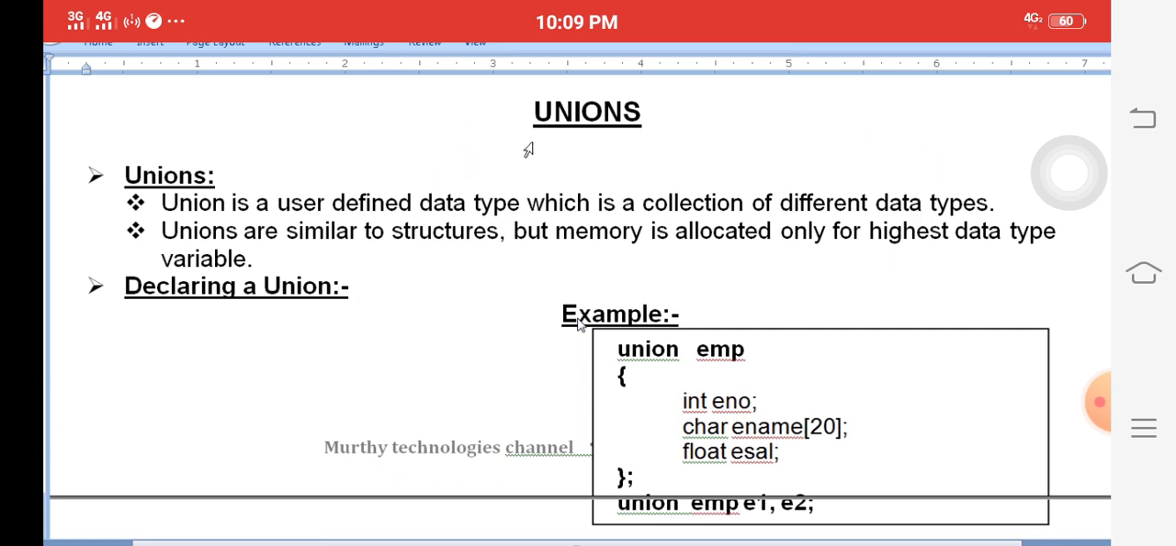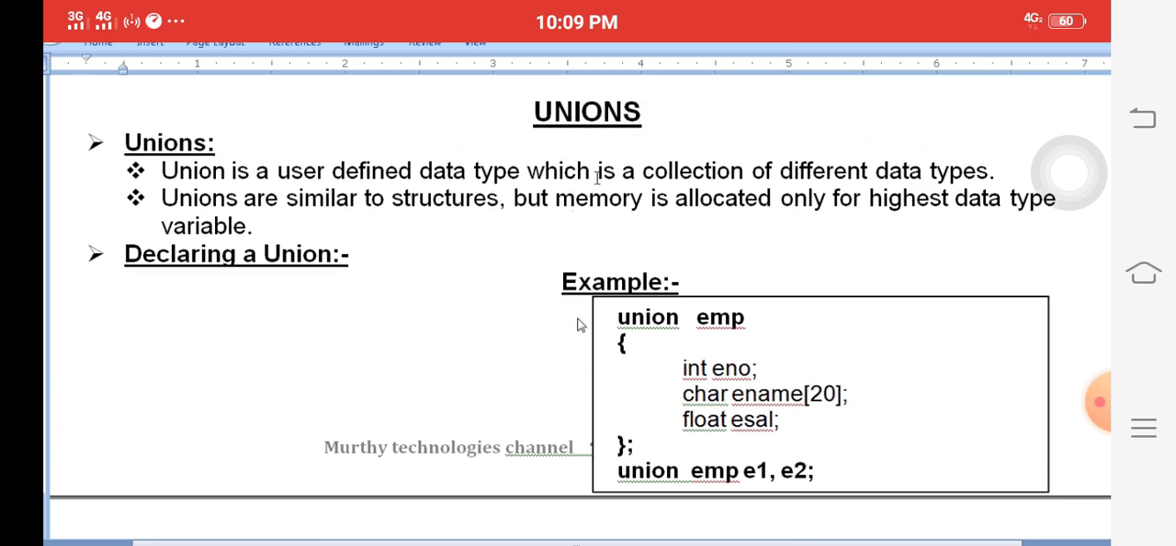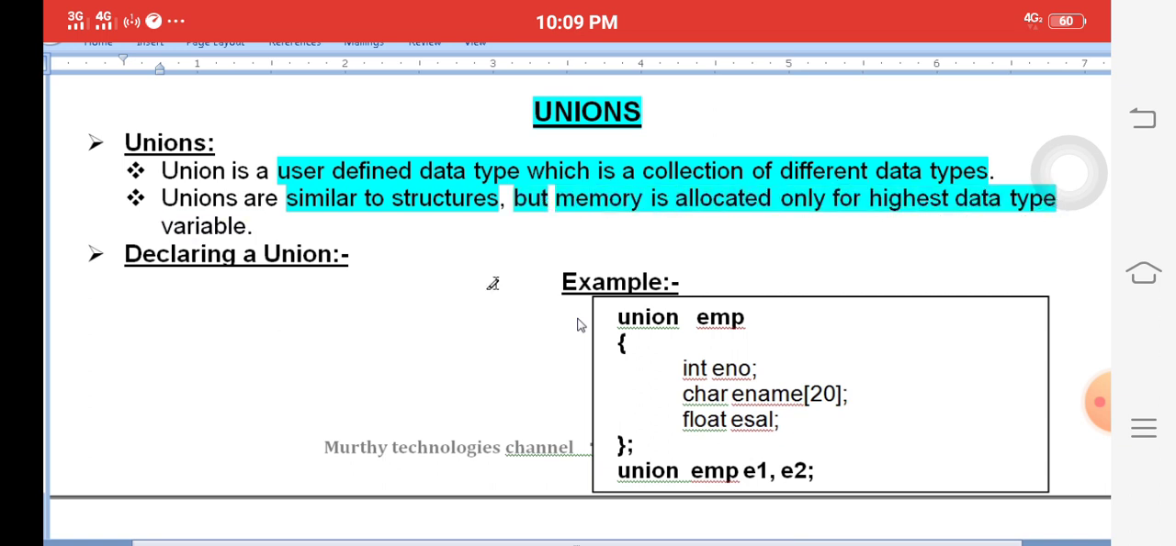Unions. Let us see clearly the purpose of a union. Unions are similar to structures, but very different. A union is a user-defined data type, a collection of different data types. It is similar to a structure, but memory is allocated only for the largest data type. In a structure, roll number has separate memory, name has separate memory, and average has separate memory. Separate memory is available in a structure. But in a union, only one memory is shared by all members.